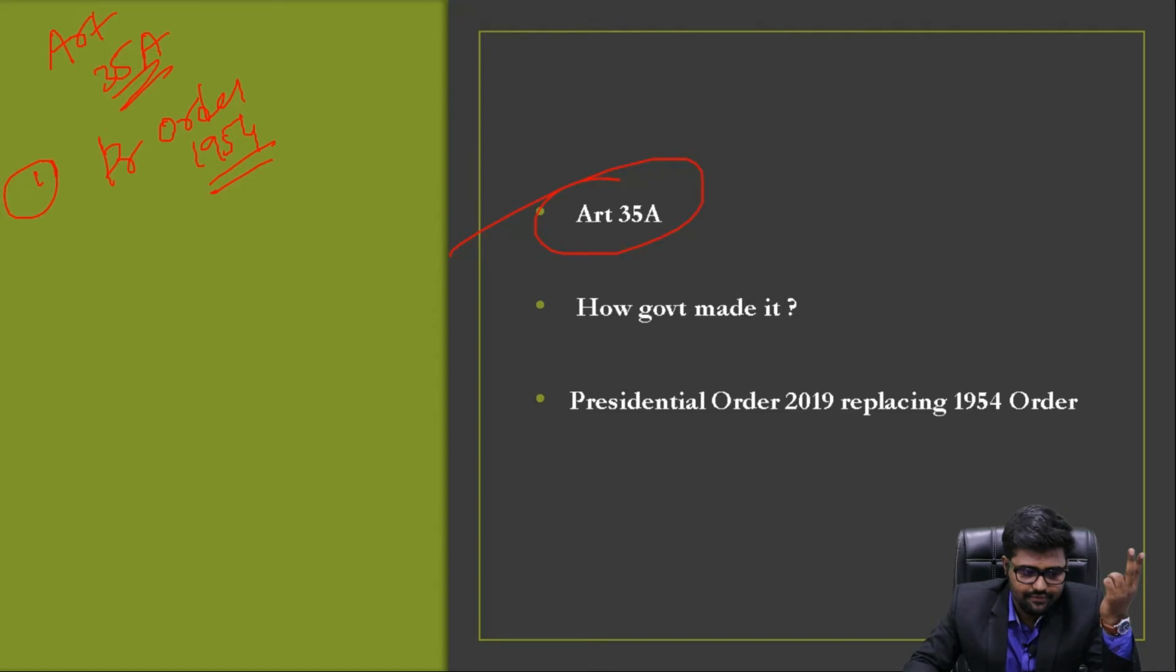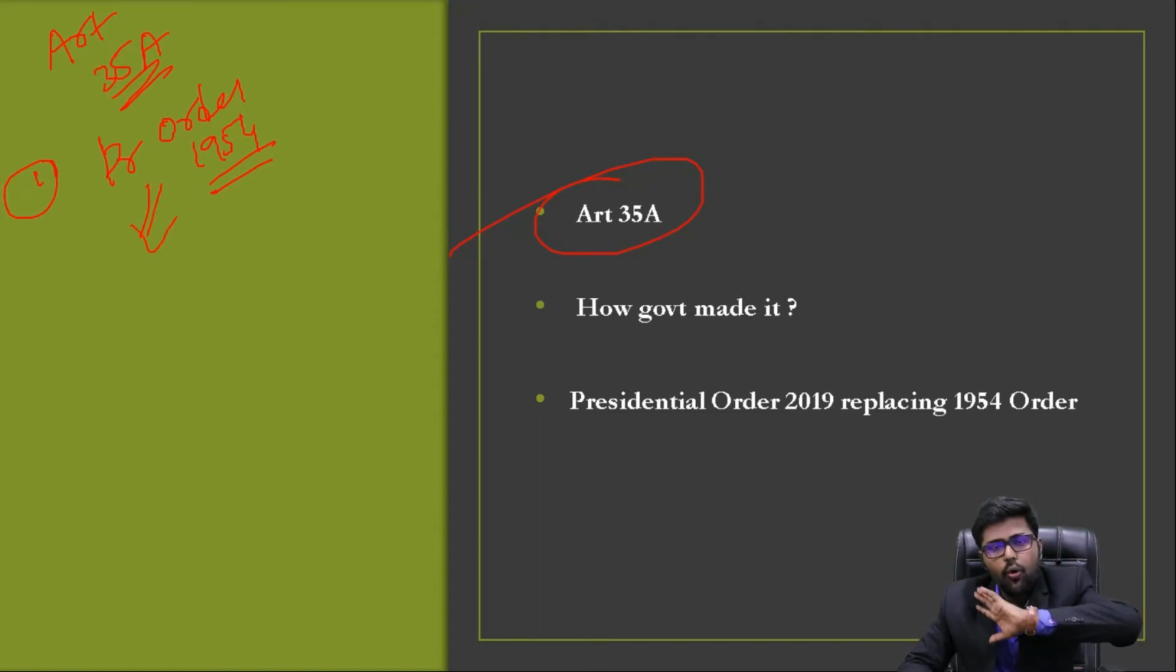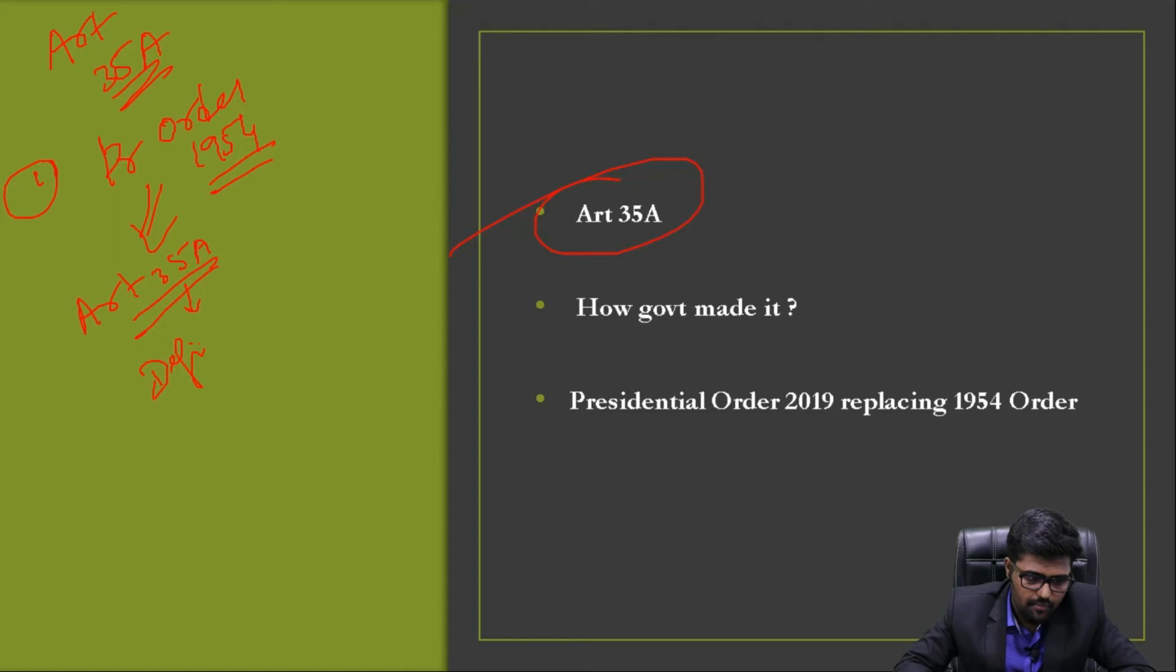But what it is, again, I discussed all the historical matters which you need to understand about Article 35A in our history part of Jammu and Kashmir. If you didn't see that video, just go back to the history part of Jammu and Kashmir and have a detailed understanding of the same. Now, Article 35A, what does it do? It defines the permanent residents of Jammu and Kashmir.